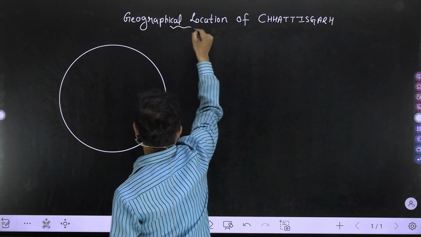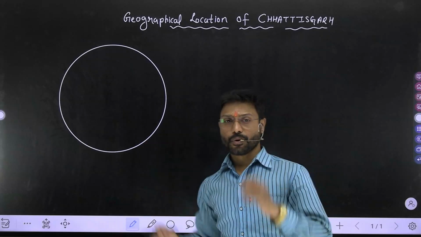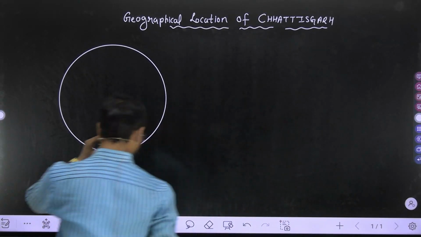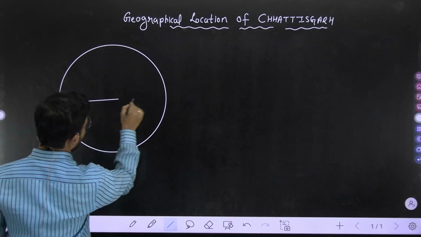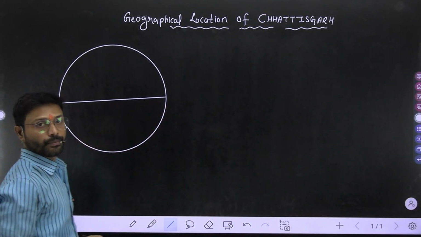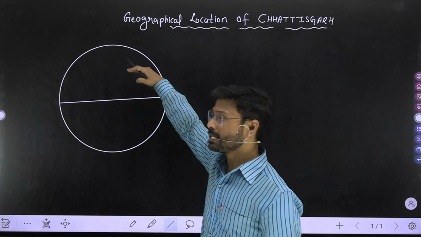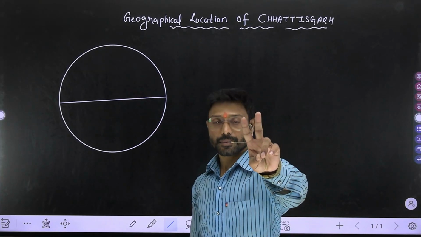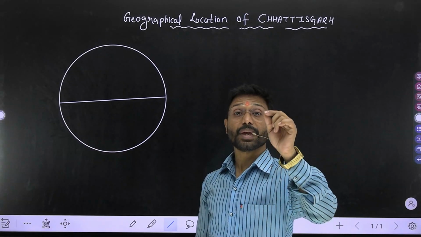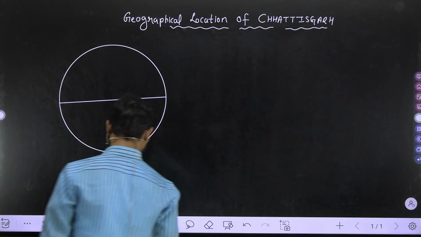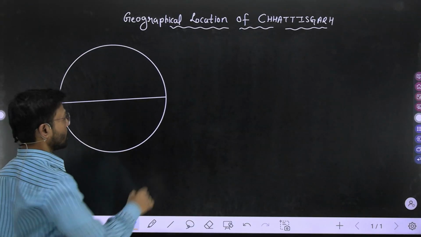Now see here. See this globe. Firstly, you have to draw an equator line. Now, what do you mean by an equator line? See the diagram. This line separates the globe into two parts, and the angle of this line, named equator, is 0 degree. So what is the value? 0 degree. The name of this line is equator, my dear.